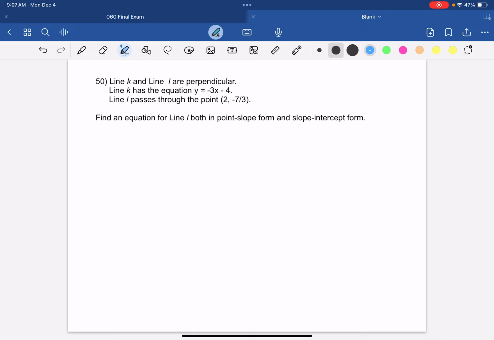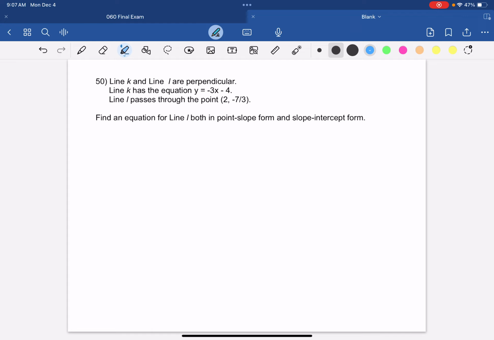For this problem, we are given that line L and line K are perpendicular. Line K has the equation y equals negative 3x minus 4, and line L passes through the point (2, negative 7/3). We want to find an equation for line L in both point slope form and slope intercept form.